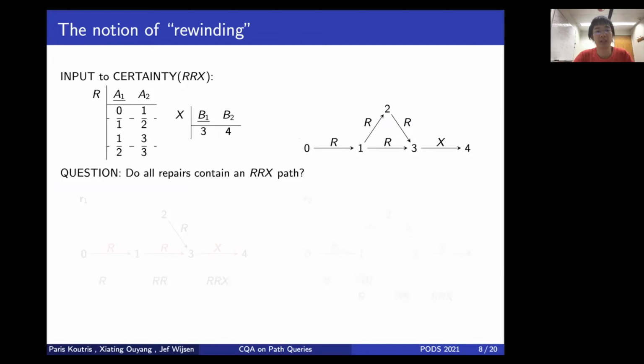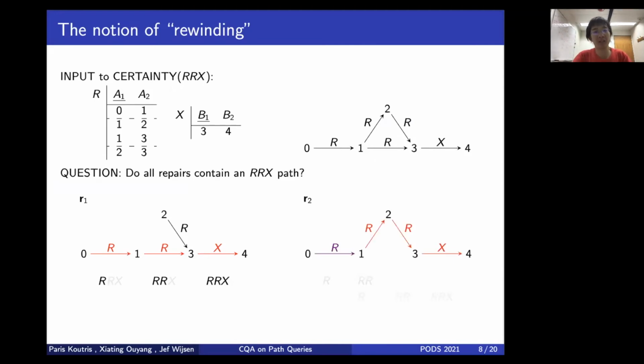The question really is, do all the repairs really contain a path colored RRX? We look at the first repair, and you see that there's an RRX path as highlighted. This RRX path is satisfied, starting from 0, you have seen the first R, second R, and the last X. So this is good.